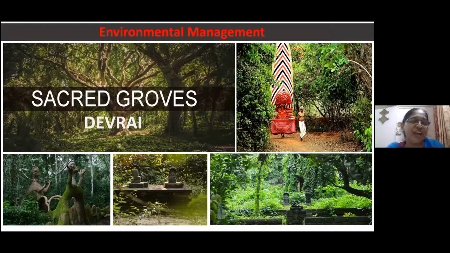Okay. Means actually what is this? See, there is one temple. And the surrounding part of the temple is developed by plant cultivation. Means plants are cultivated in the surrounding of that temple, and that is called Devrai, or you can say a sacred grove. Means one temple is there, and outside the temple, some trees are cultivated for thousands of years.